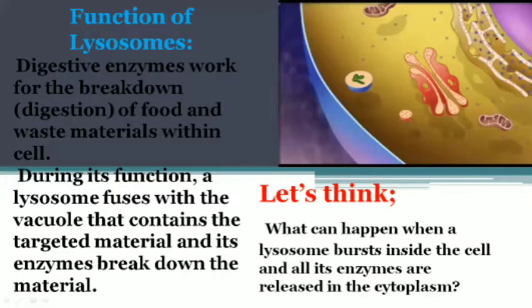So in one cell, lots of lysosomes perform their function of digestion, because they have certain digestive enzymes. So tell me, what will happen when a lysosome bursts inside the cell and all its enzymes are released in the cytoplasm? Can you tell me? Just think about it.